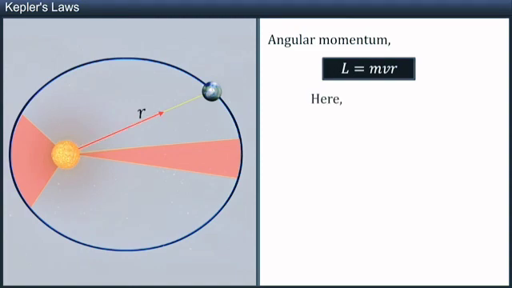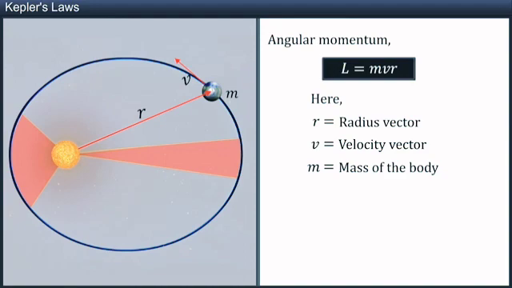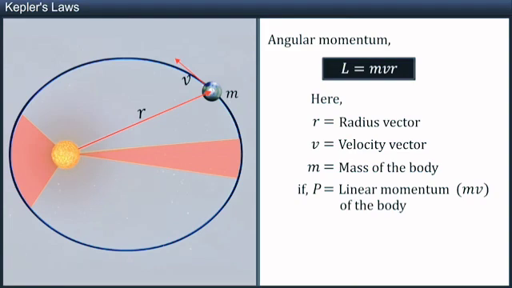Here, r is the radius vector, v is the velocity vector, and m the mass of the body. If p is the linear momentum of the body, then L is equal to r into p.